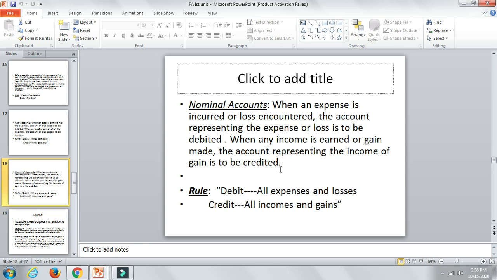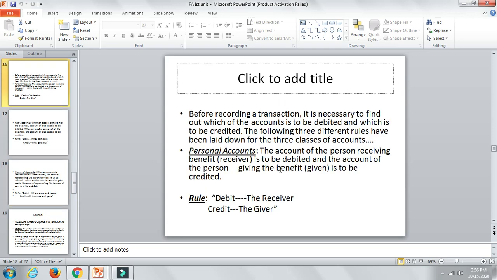Whereas when there is an income, suppose salary received, commission received, interest received, discount received, these all are nothing but incomes, benefits to you. Then it is called income or gains. When such things are given in the exam or in the question, that has to be credited. Remember this. These are the very important 3 golden rules.